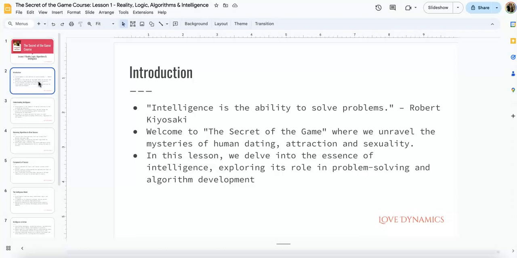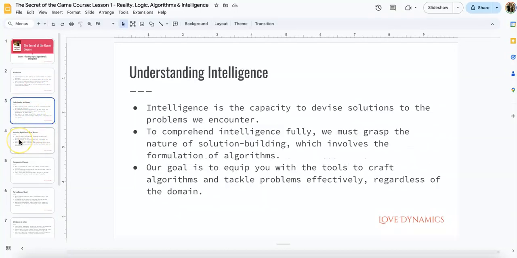So welcome to the Secret of the Game, where we're going to unravel the mysteries of human dating, attraction, and sexuality. In this lesson, we're going to dive into the essence of intelligence and explore its role in problem solving and algorithm development. When we say algorithm, we're really talking about a solution to a problem. Intelligence is the capacity to devise solutions to the problems we encounter. To comprehend it fully, we must grasp the nature of solution building, which involves formulating and building algorithms to address those problems. An algorithm is a step-by-step solution in order to solve a problem.